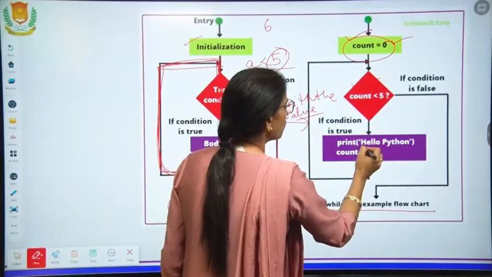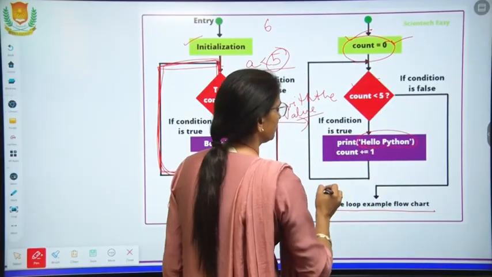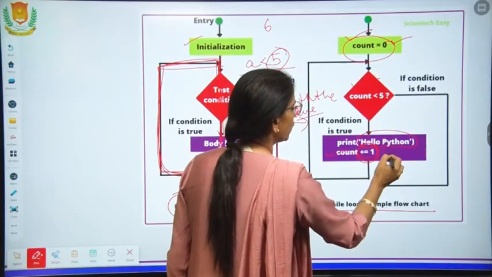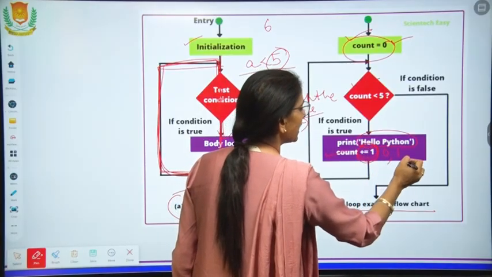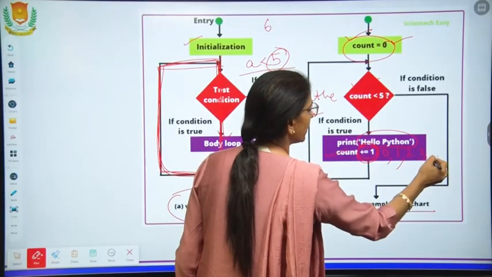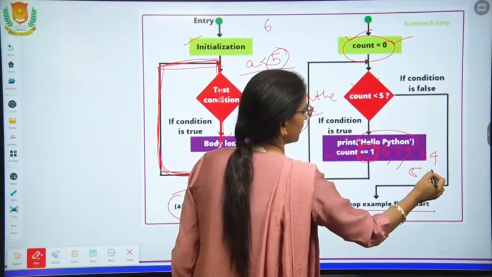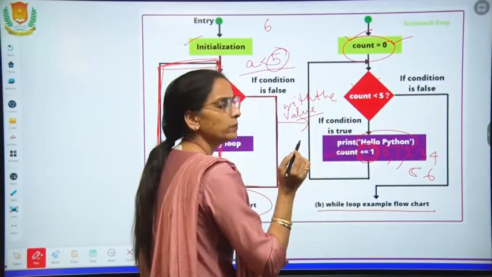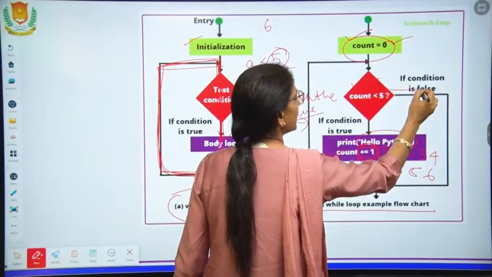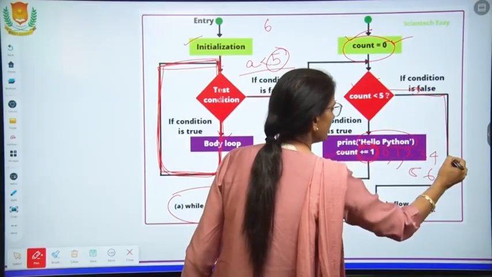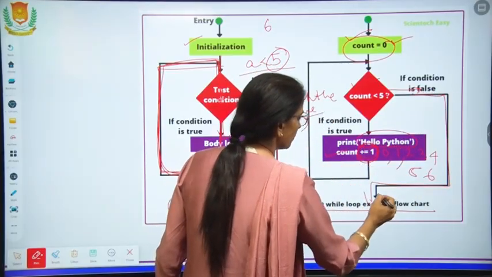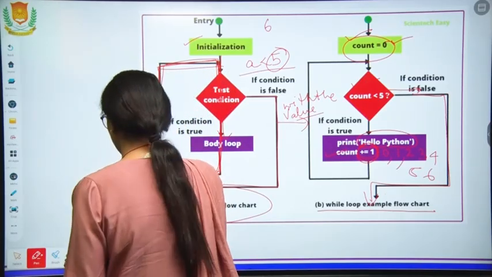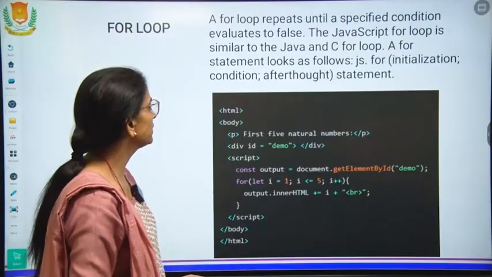Then what is to be printed? Hello Python. Then we will write count plus equal to 1. 0 will become 1. The second time it becomes 2, then 3, then 4, then 5. It is less than 5, but as it becomes 5, the condition is false. We will come out of this section and this program is executed and terminated. This is the example.